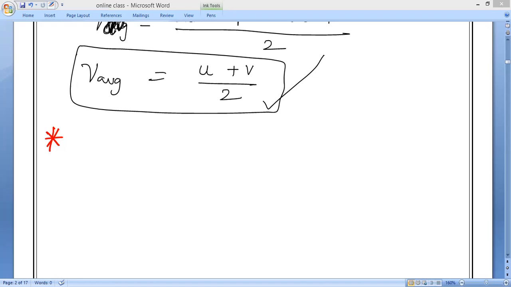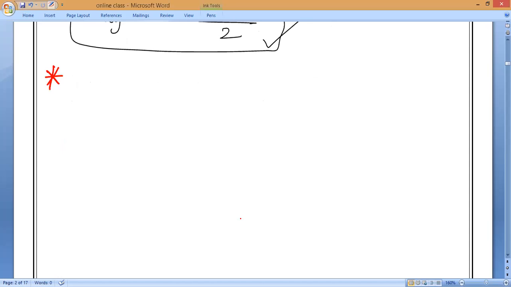But before going to study what velocity is, first of all we'll study one more concept which we missed actually. That is very, very important. Instead of uniform speed, first of all you should understand uniform motion and non-uniform motion.